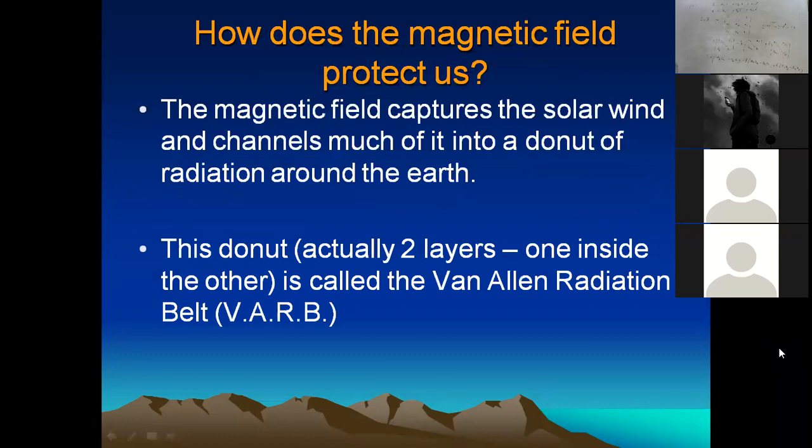How does the magnetic field protect us? The magnetic field captures the solar wind and channels much of it into a donut of radiation around the Earth. The donut is actually two layers, one inside the other. It's also called the Van Allen radiation belt, VARB.